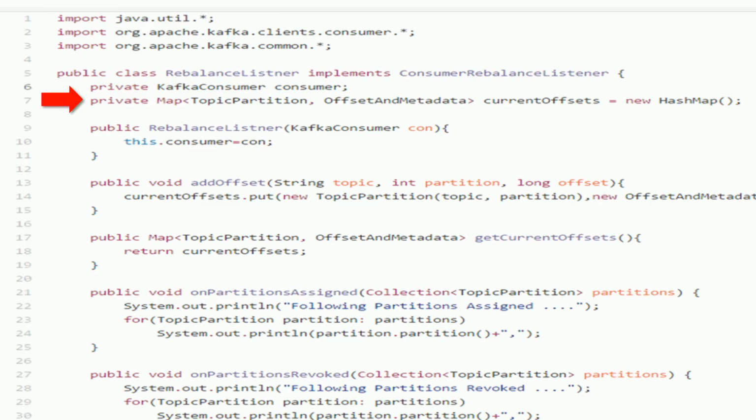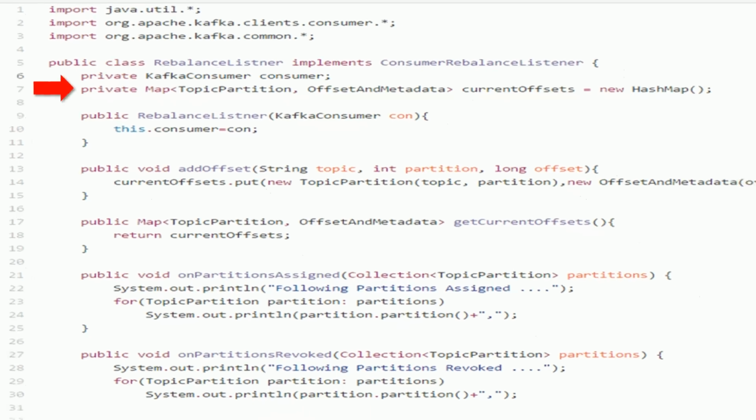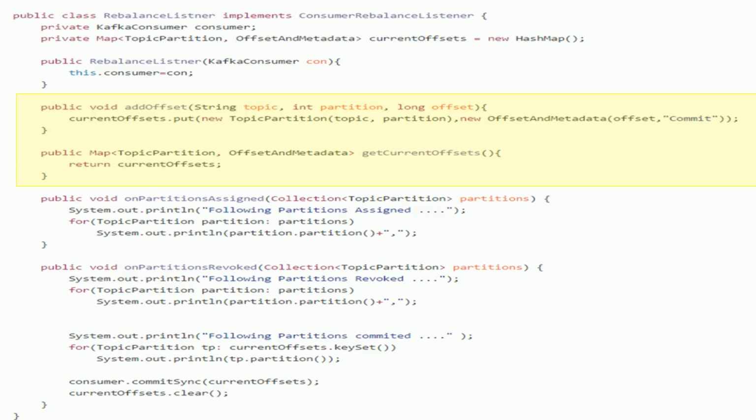That's how the map data structure works, right? You add an item on the key and it replaces the old one. I hope you already understand that. We have these three methods to handle the map of offsets. These are straightforward and I don't think they need any explanation. The onPartitions_assigned method will print the list of partitions that are assigned.